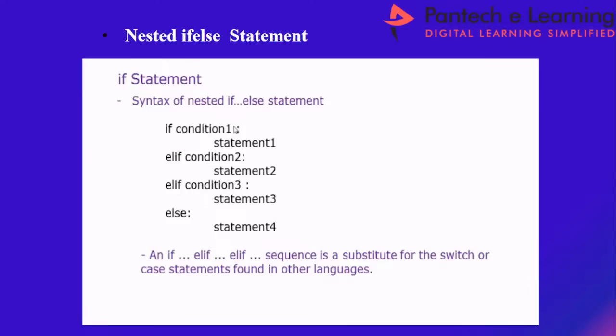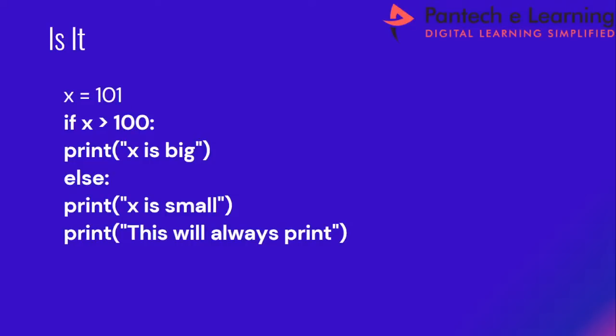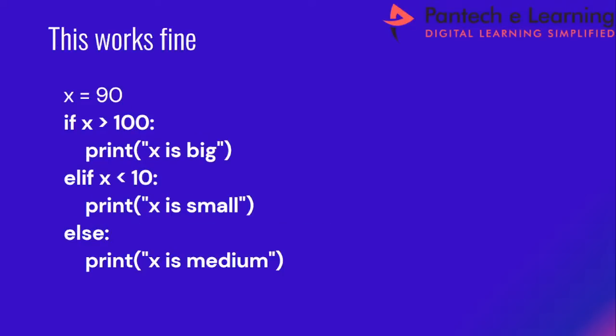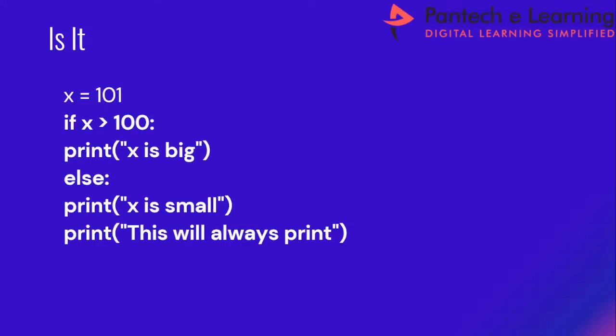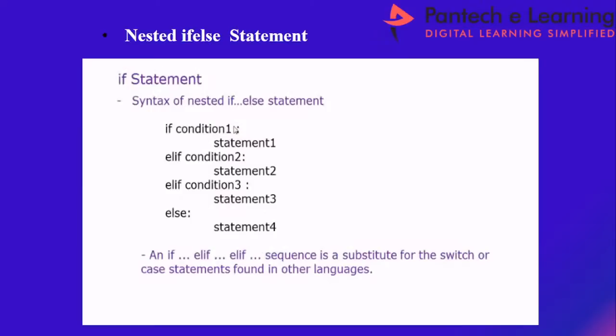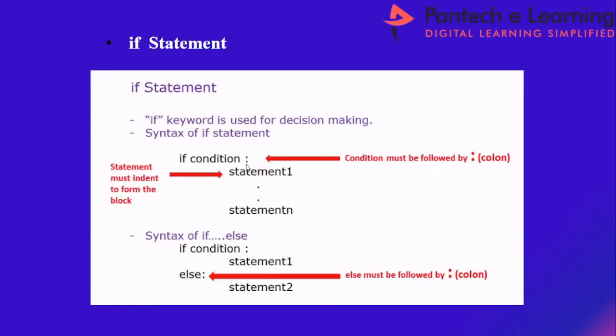So what do you mean by nesting operation? Having an if block within another if block. This is called a nested if else structure. Clear with this? So all these are the different types of operations that can be performed. Let me just illustrate. The first one is a simple if statement.